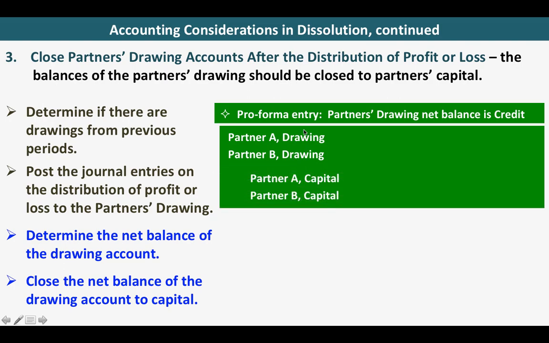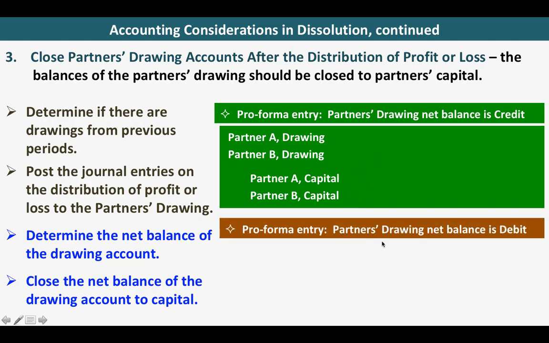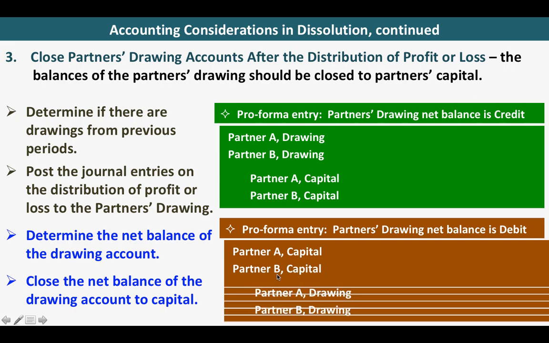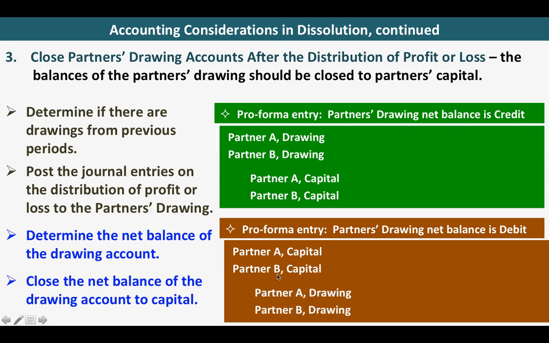So we are transferring the credit balance to the capital accounts of the partners. And if the partner's drawing account has a net balance of debit, in closing it to the capital account, we are going to debit the capital and credit the drawing account. So these are the pro forma entries in closing partners' drawing accounts. Okay, let us move on.